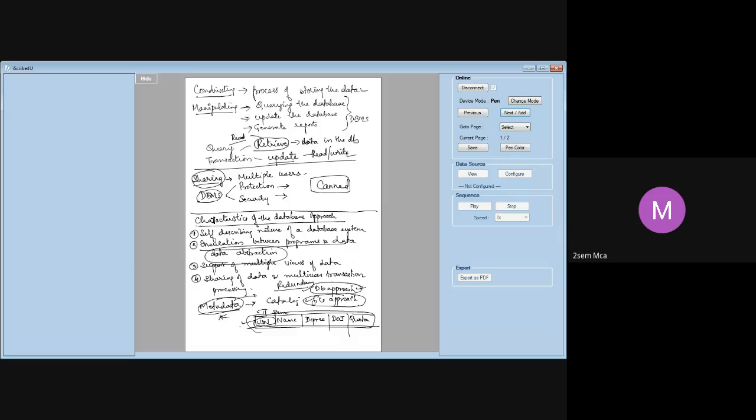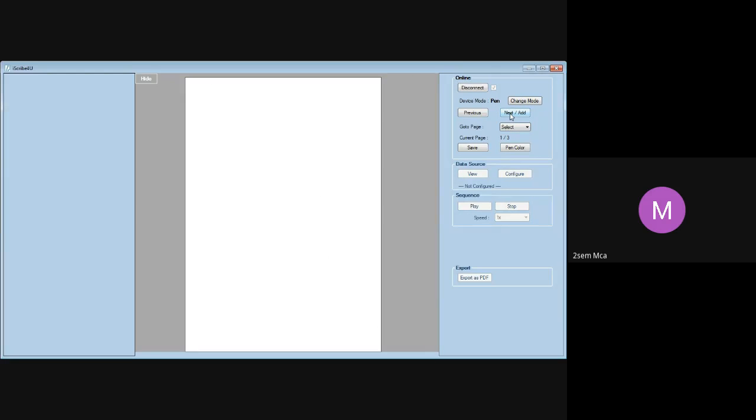Now, whenever you go for a file processing system or a file approach, what will happen?